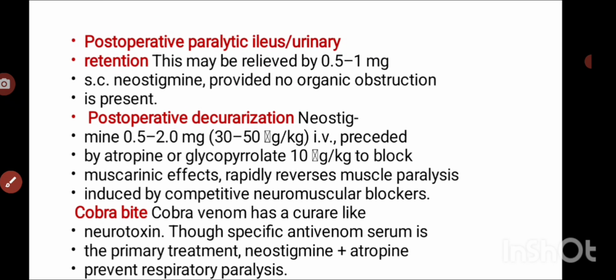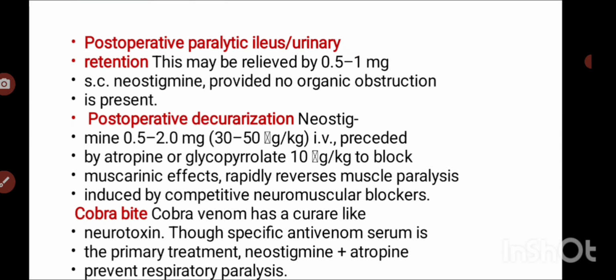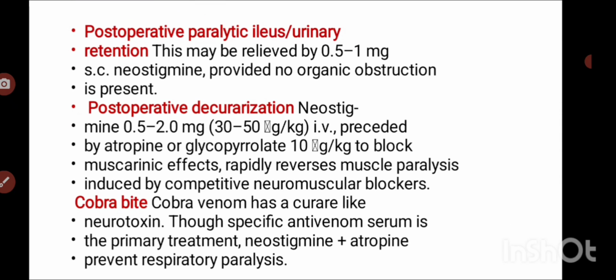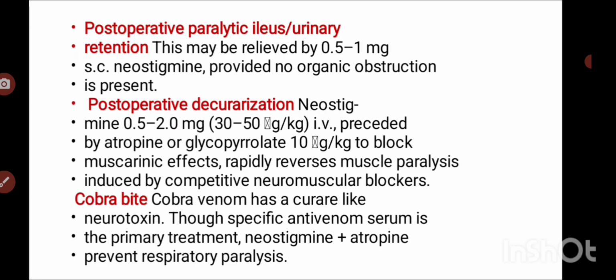And then we can also use these anticholinesterases for post-operative paralytic ileus. Okay, and then for urinary retention, here also we can use the water soluble one, neostigmine. And then for curare poisoning, here the skeletal neuromuscular junction is affected, so here also we can go for neostigmine.